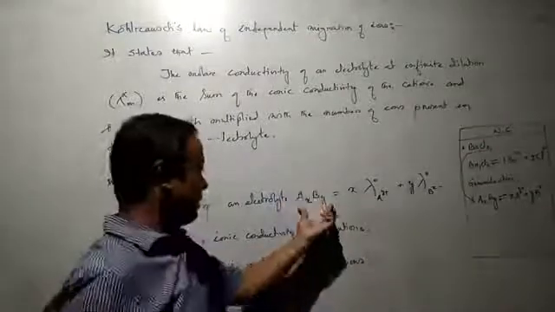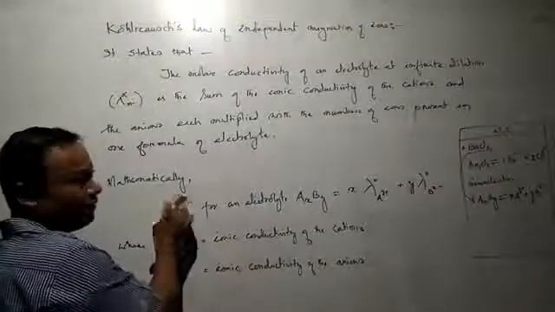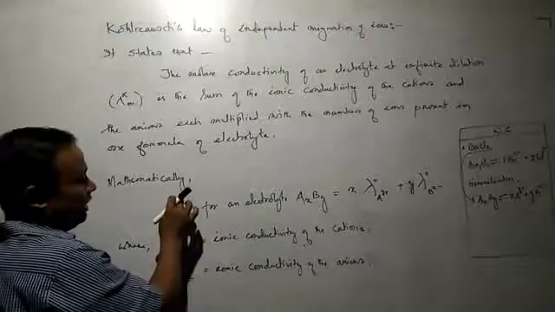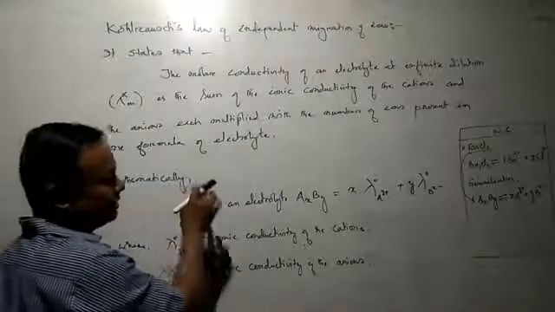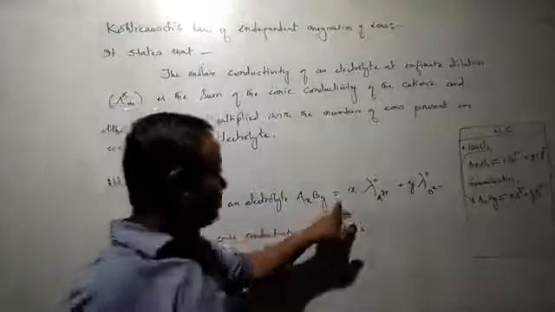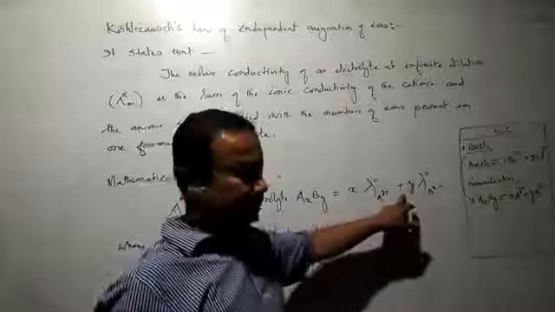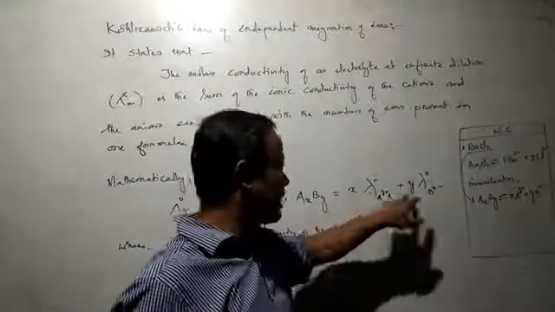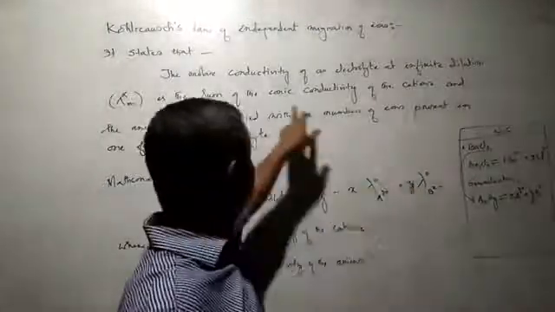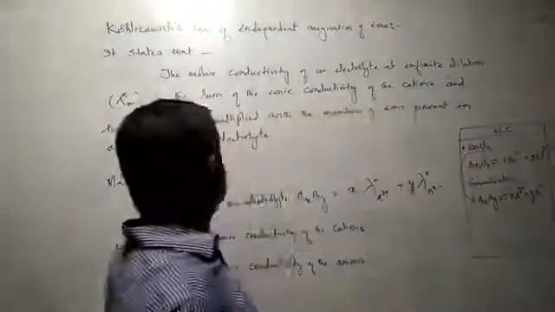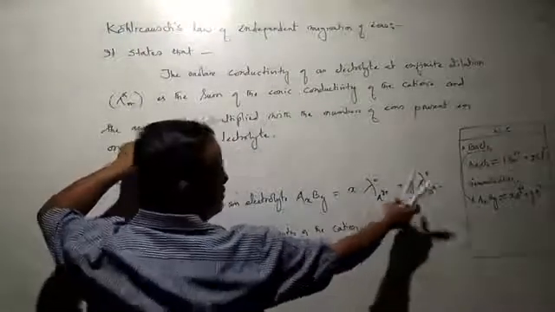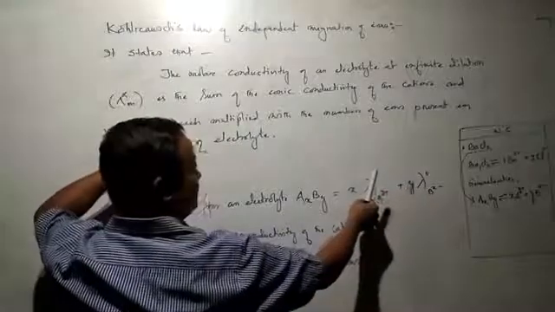actually works. Now, the first law of independent migration of ions states that the molar conductivity of an electrolyte at infinite dilution is equal to the sum of the ionic conductivities of the cation and the anion. Sum of the ionic conductivities of cations and anions. This is the sum, multiplied